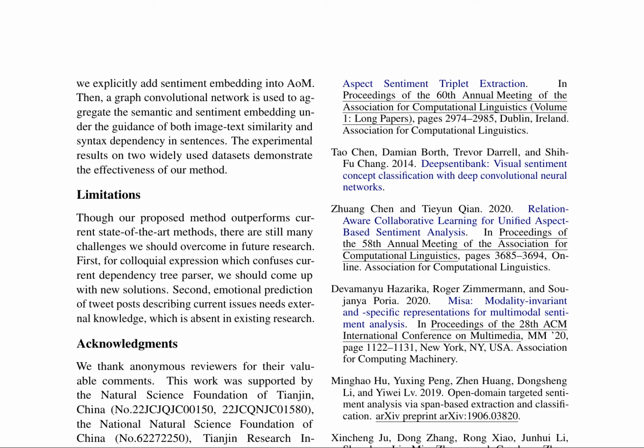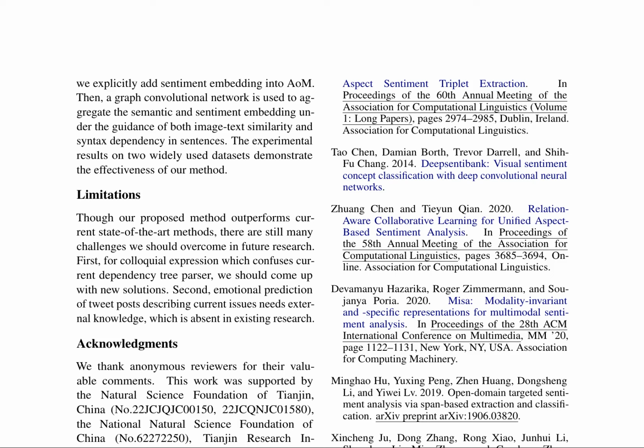Here is a combined summary of pages 9 and 10 of the research paper. The authors propose a novel approach to aspect-oriented multimodal sentiment analysis, which incorporates sentiment embedding into the aspect-oriented multimodal AoM framework. A graph convolutional network is employed to aggregate semantic and sentiment embedding under the guidance of both image-text similarity and syntax dependency in sentences. Experimental results on 2 widely used datasets demonstrate the effectiveness of this method.